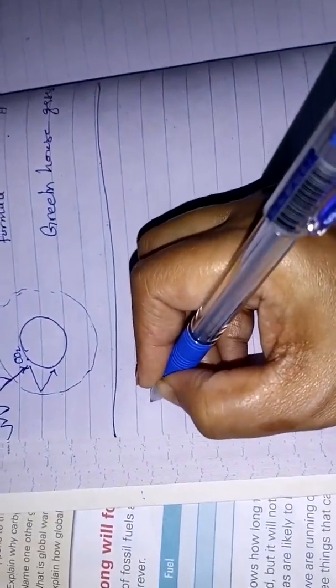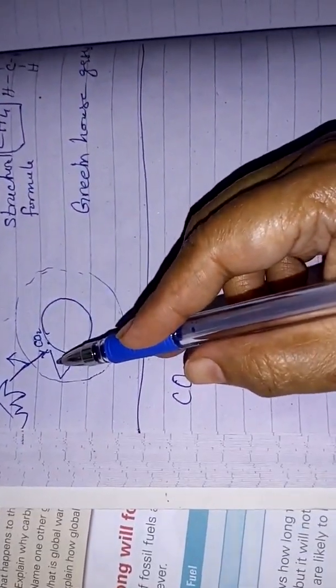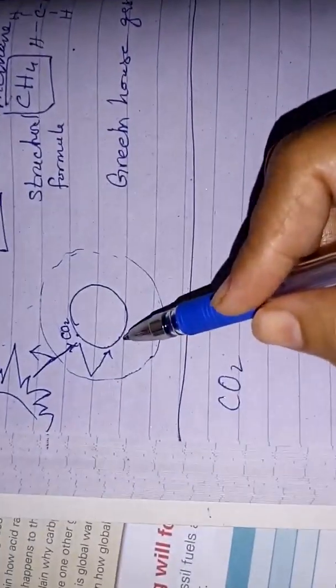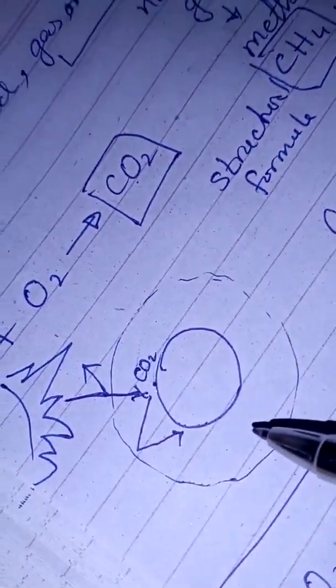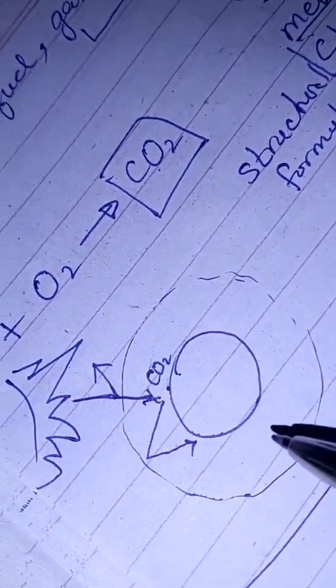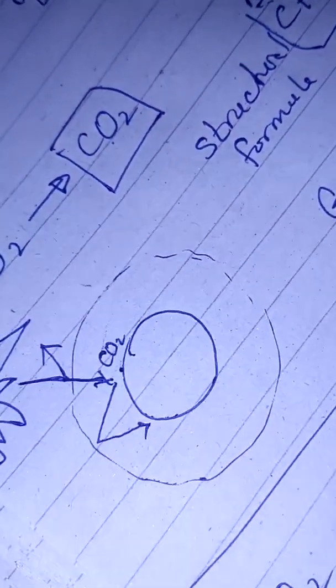When carbon dioxide is in excess in the air, what will happen is it will keep too much heat, it will heat up the earth. To a certain level it is all right, but if the percentage of carbon dioxide in the air increases, it keeps the earth too warm. If it makes the earth too warm, what will happen? It will cause two things.